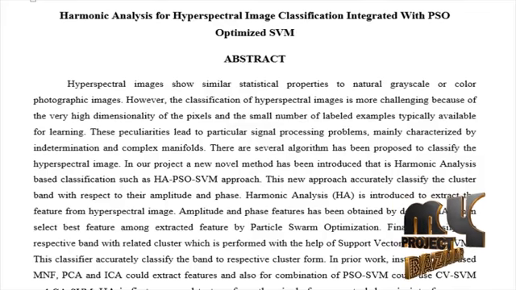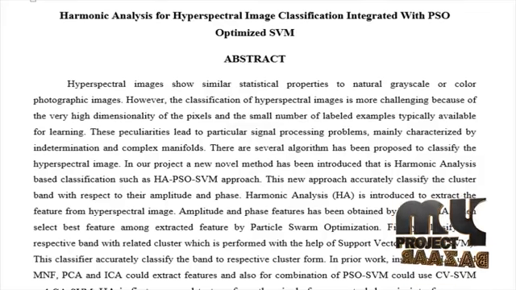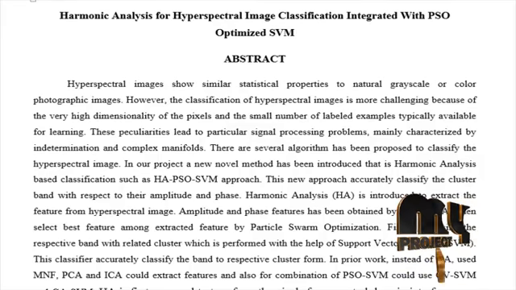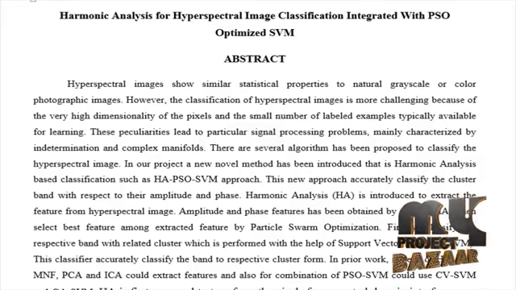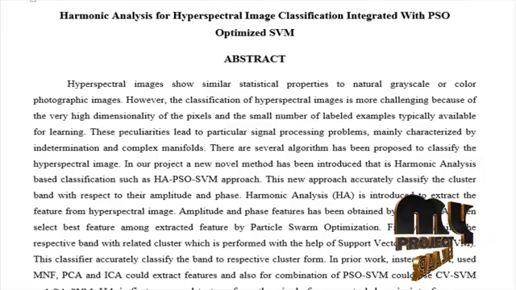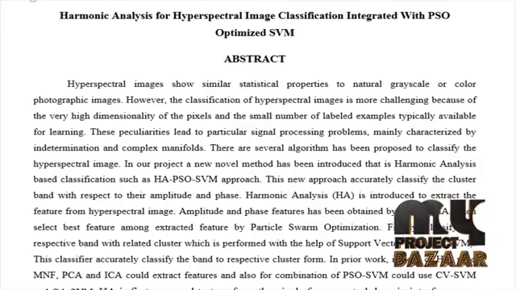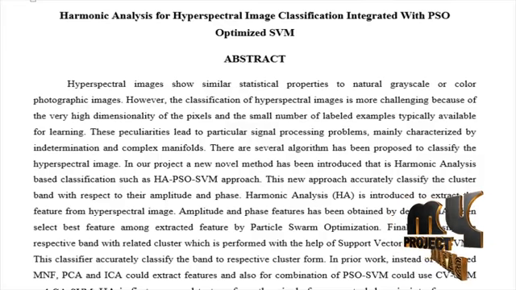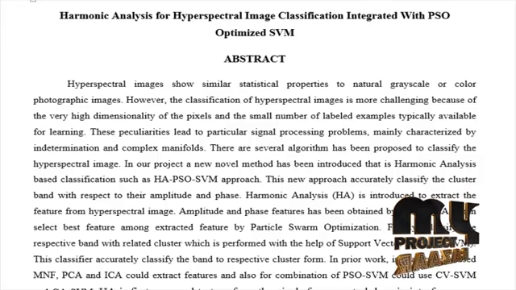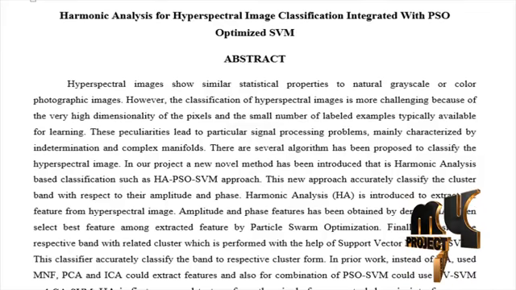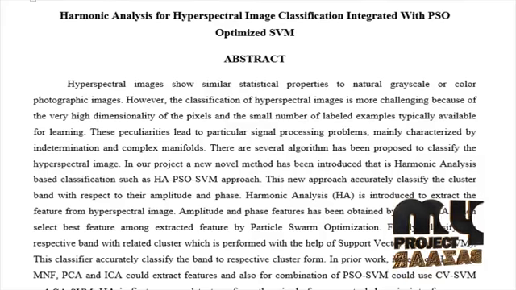In prior work, instead of HA, MNF, PCA and ICA were used to extract features, and for the combination of PSO SVM, CVSVM and GASVM could be used. HA is first proposed to transform the pixels from the spectral domain into the frequency domain expressed by amplitude and phase residual, yielding more functional and discriminative features for classification purposes.